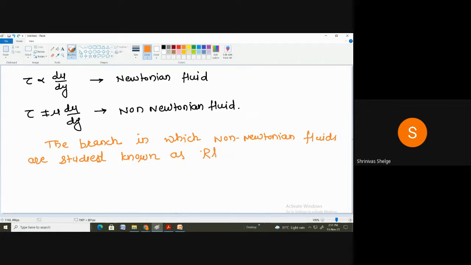Let's remember this one. Correct. So the branch in which non-Newtonian fluids are going to be studied, so that branch is known as what? The rheology. So in this lecture, we are going to see about some non-Newtonian fluids. So what is exactly that fluid and the examples of those non-Newtonian fluids, that we have to study here. Correct. Yes. So we'll go for the non-Newtonian fluid now.